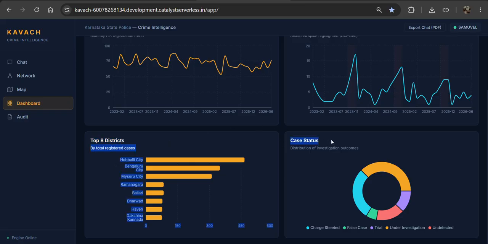And also we can easily see the case status: how many are charge sheeted, what percentage, and what are the false cases, like those registered against unknown persons. And if a case is under investigation, it will also show how many cases are under investigation. And if the accused person is not arrested, it will show undetected cases. And also the trial cases, which have gone to trial.